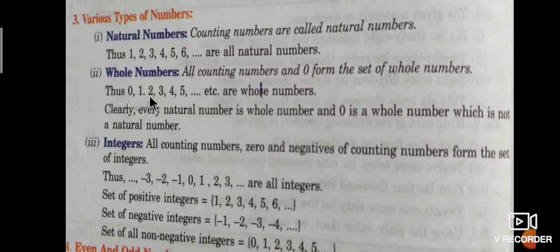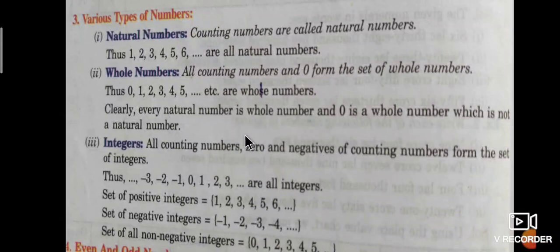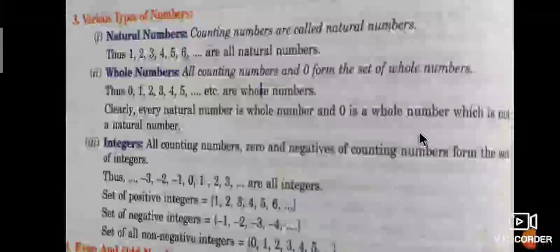Thus 0, 1, 2, 3, 4, 5, and so on, etc., are whole numbers. Here clearly, every natural number is a whole number, and 0 is a whole number which is not a natural number. The set of whole numbers is denoted by capital W. W is equal to the set of 0, 1, 2, 3, 4, 5, 6, and so on.